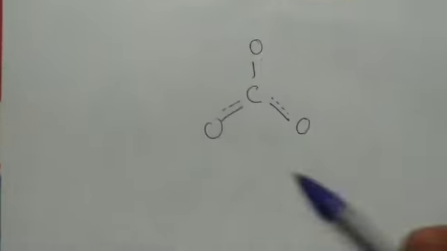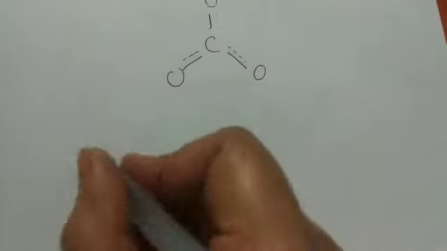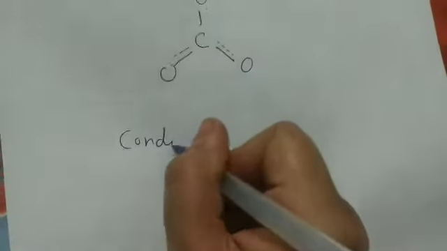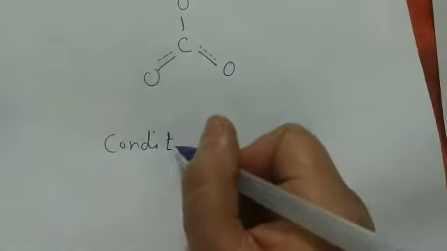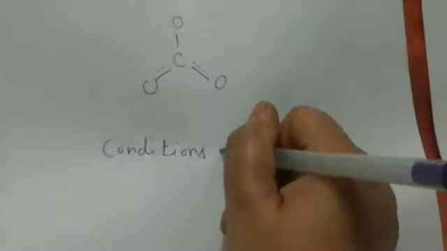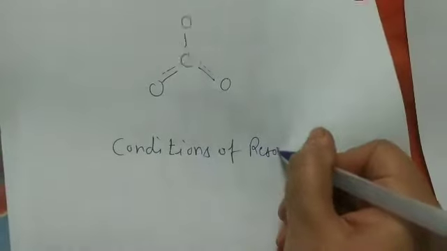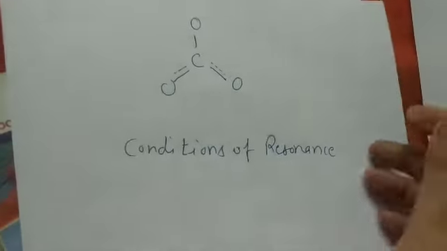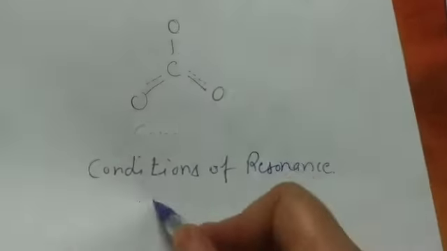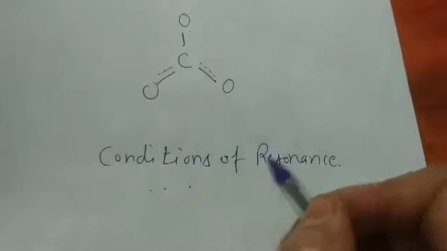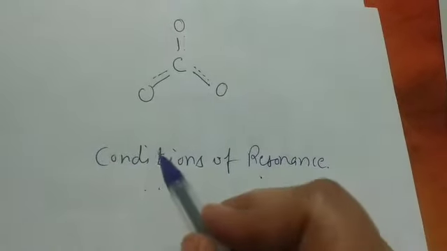Right students? Now let's talk about the conditions of resonance. The first and important condition of resonance is conjugation.